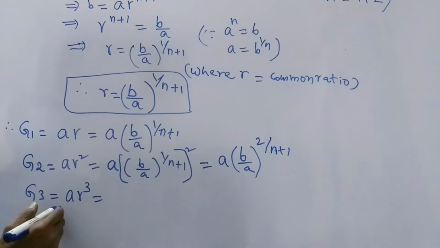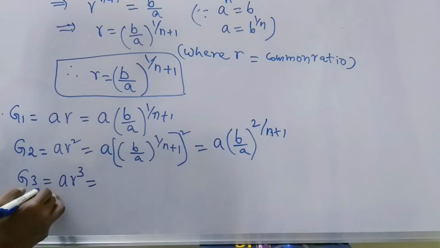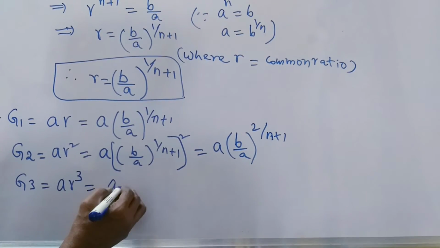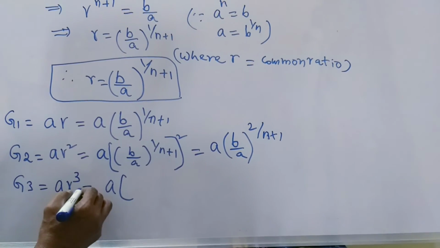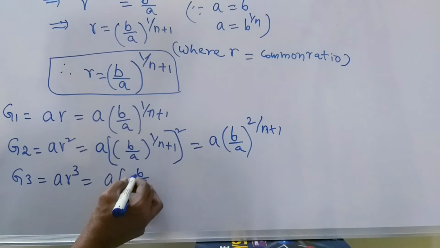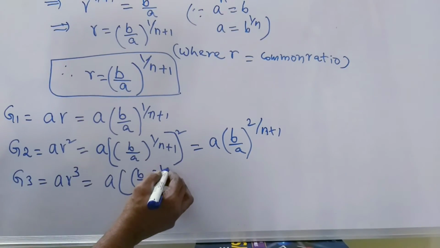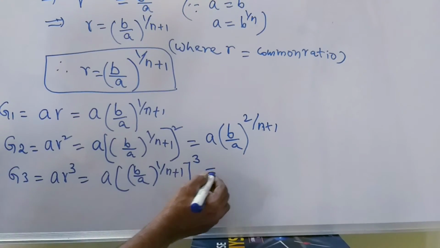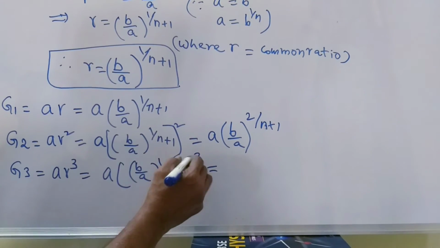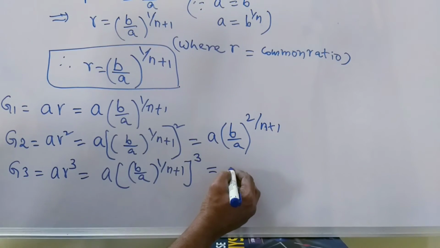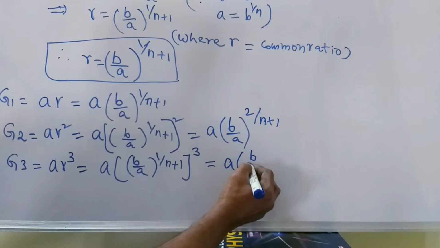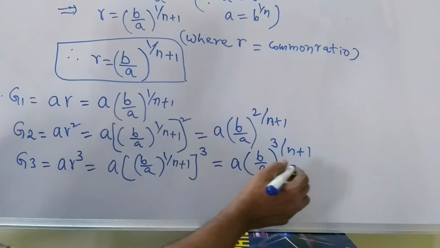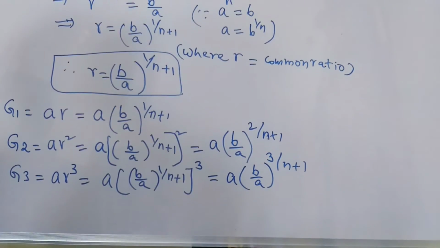So G3 is a into r cube, where the common ratio r is equal to (b by a) whole to the power of 1 by n plus 1, cubed. Since (a to the power of m) to the power of n becomes a to the power of mn, a of (b by a) whole to the power of 3 by n plus 1.